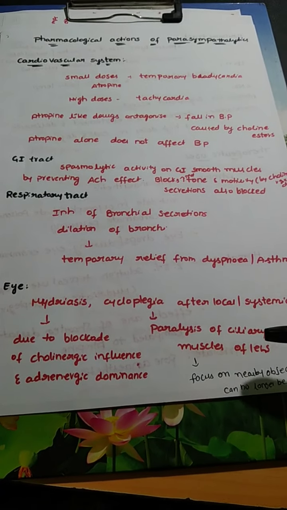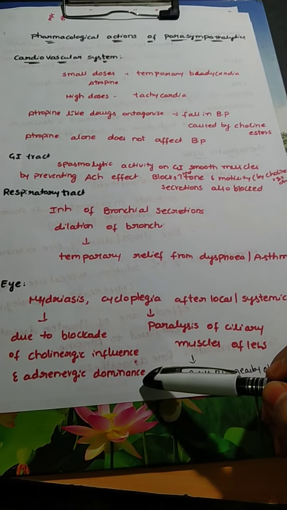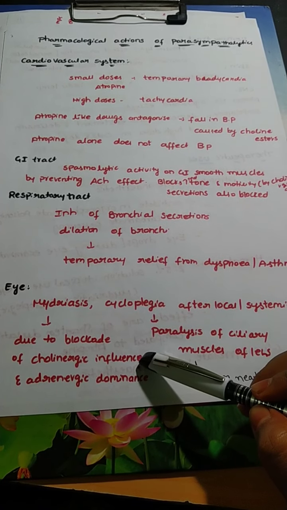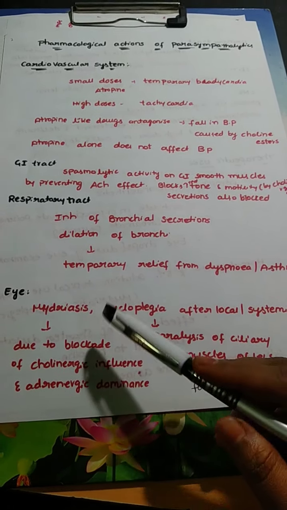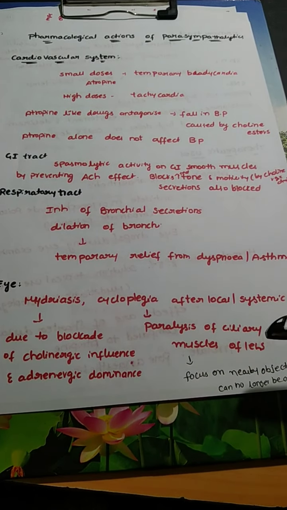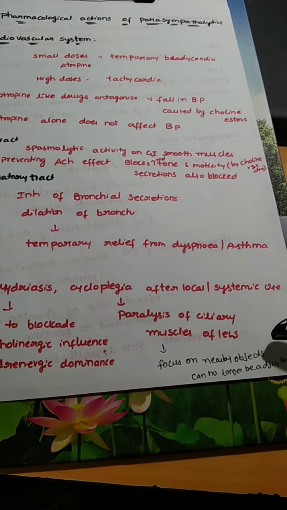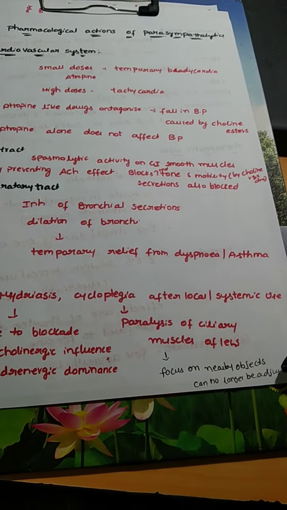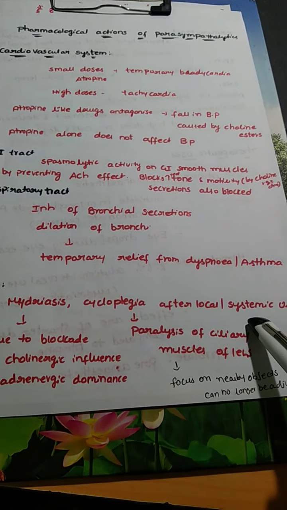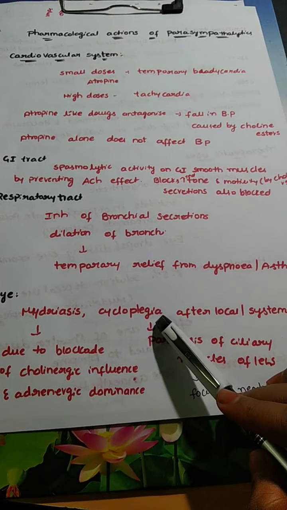In the eye, it causes mydriasis, and that mydriasis is due to blockade of cholinergic influence and a slight increase in adrenergic dominance. Generally cholinergic influence causes miosis. As parasympatholytics counteract the cholinergic influence, they cause mydriasis. It also causes cycloplegia, which is due to paralysis of the ciliary muscle of the lens. When cycloplegia occurs, the focus on nearby objects can no longer be adjusted by the lens. This mydriasis and cycloplegia occur after either local or systemic use, and they are important phenomena when examining the eye of a person.